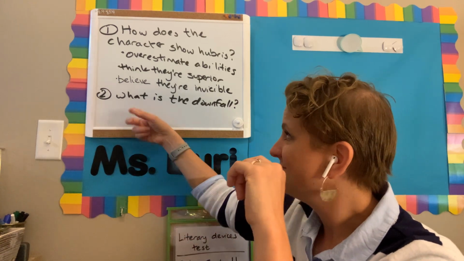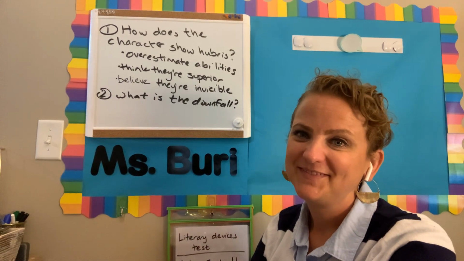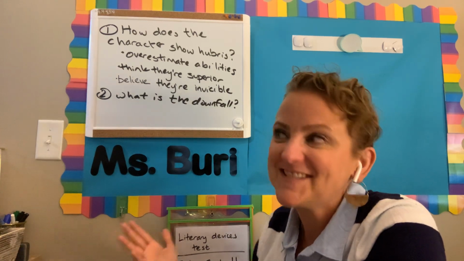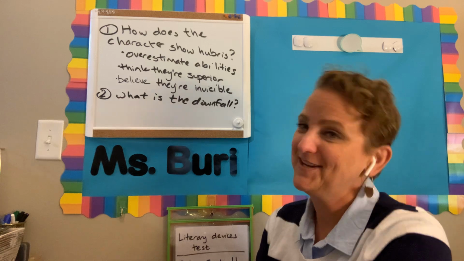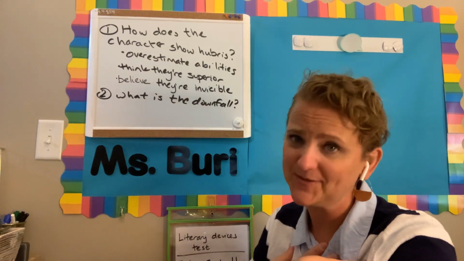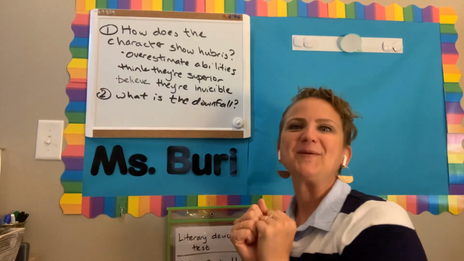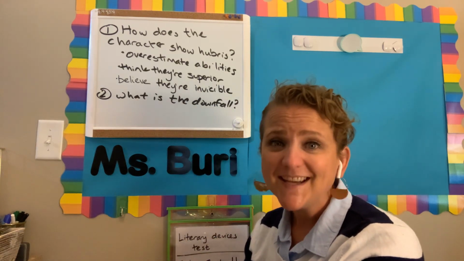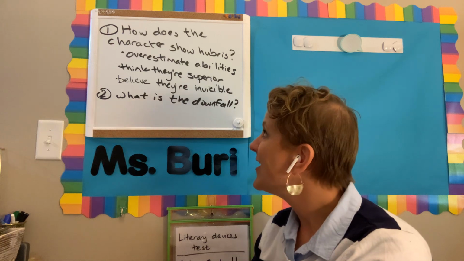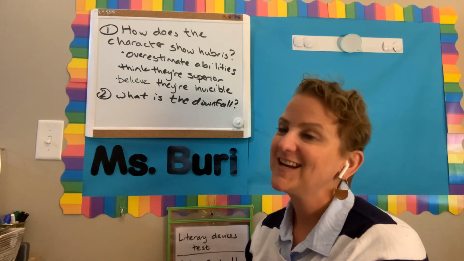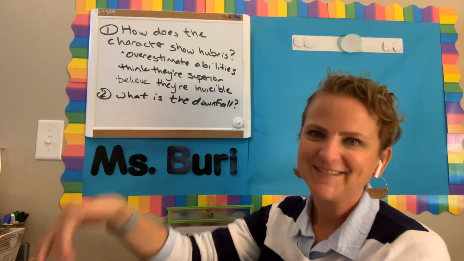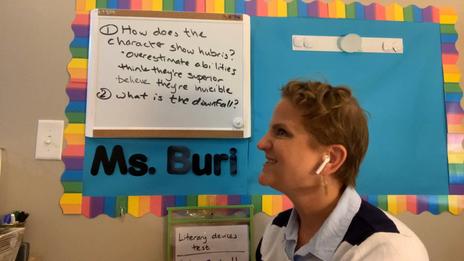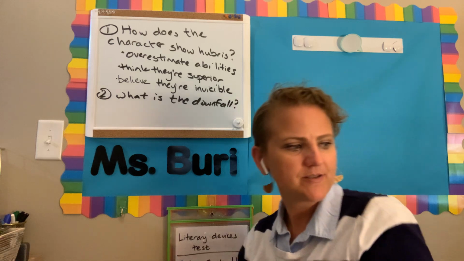So then what? Here we go again, fifth graders. What is his downfall? I don't mean to laugh because it's serious, but it's also yet another prime example of seeing some literal humor in our work here, right? So what is the downfall? He flies too close to the sun and then he falls down, right? He falls down into the sea where he drowns. Okay, so we see hubris in both of these characters.